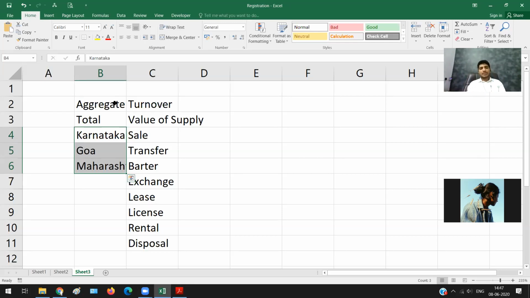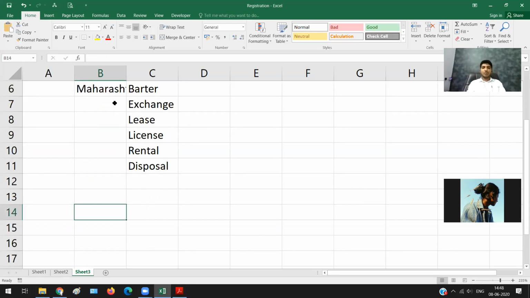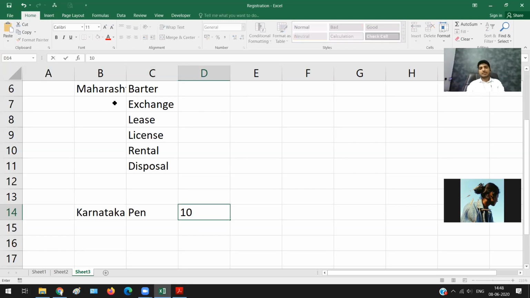So then comes the question: does aggregate turnover include only taxable supplies, or does it include exempt supplies as well? Let me put the question this way. Let us say I am in Karnataka and I am making taxable supply. That is, let us say I am selling pens, which is a taxable item, worth rupees 10 lakhs.